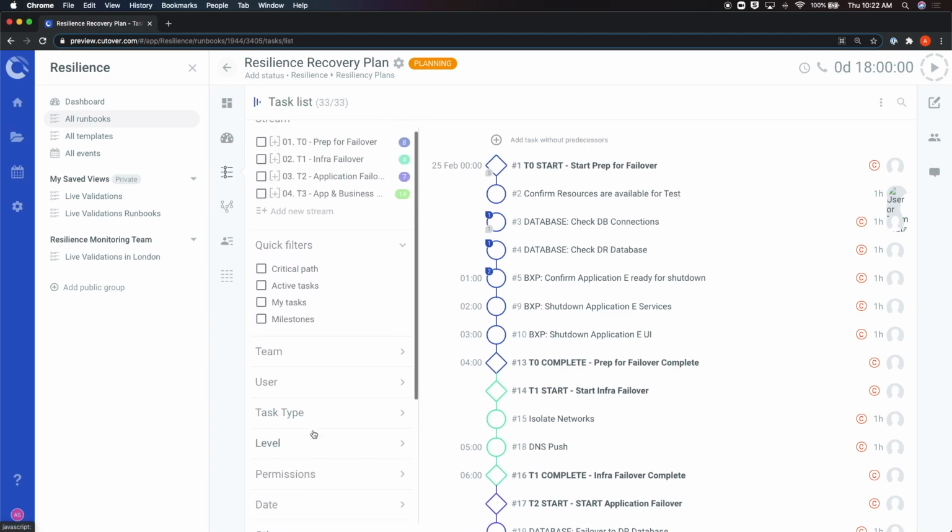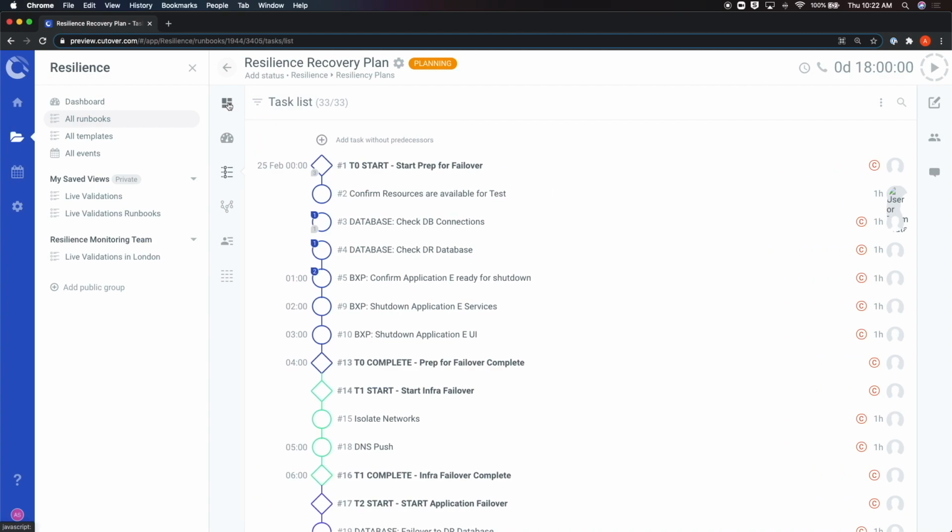You can also see the runbook navigation menu with the homepage, dashboard, task list, node map, users, and the table view. You still also have the runbook configuration panel on the right-hand side showing you the runbook settings, the teams, and the comments.